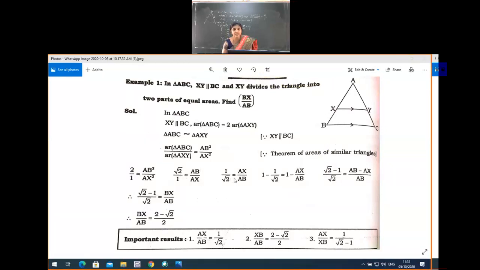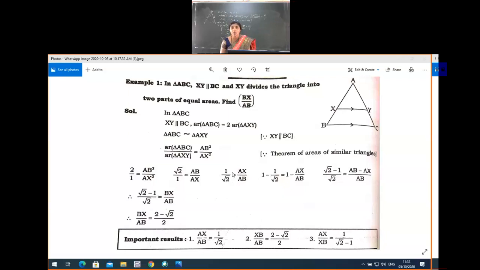So what they did in the next part, they took the reciprocal. Reciprocal in the sense AB by AX becomes AX by AB, which is equal to 1 by root 2. Next, we have to subtract the LHS part and RHS part from 1, for the sake of the proof.